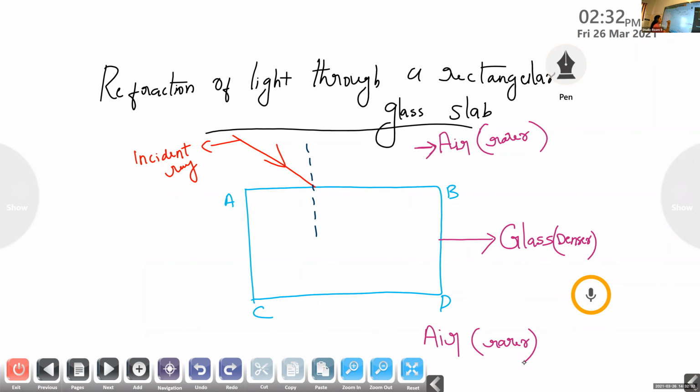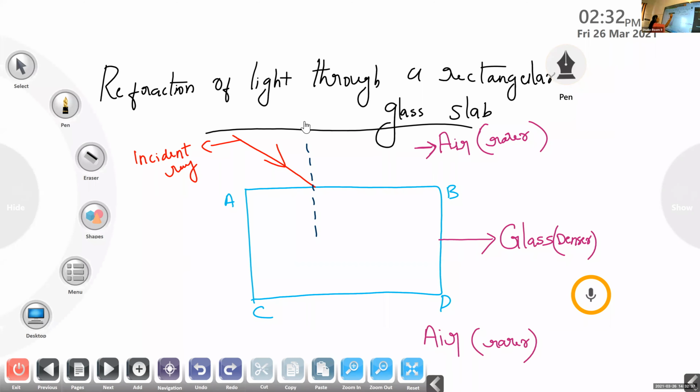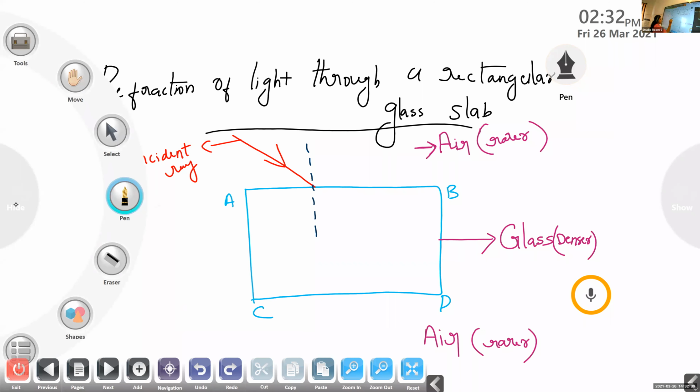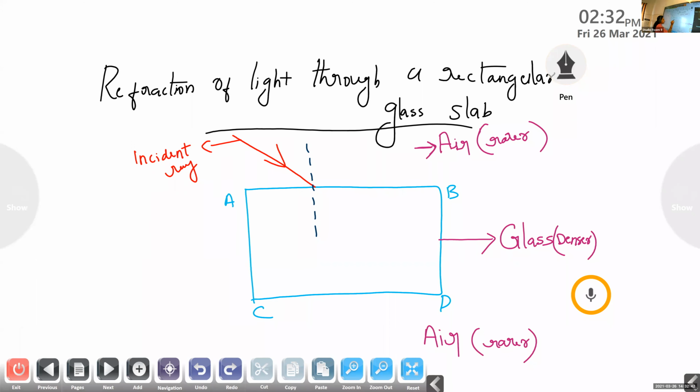And the ray of light that is refracted from the glass surface is known as the refracted ray. So this is our refracted ray.